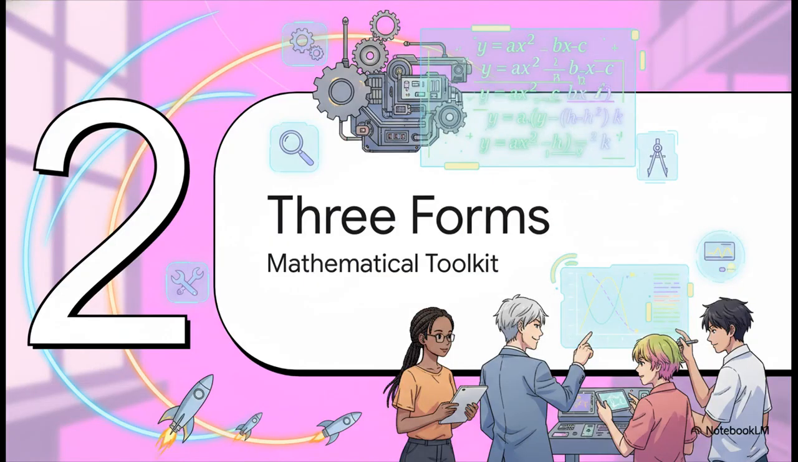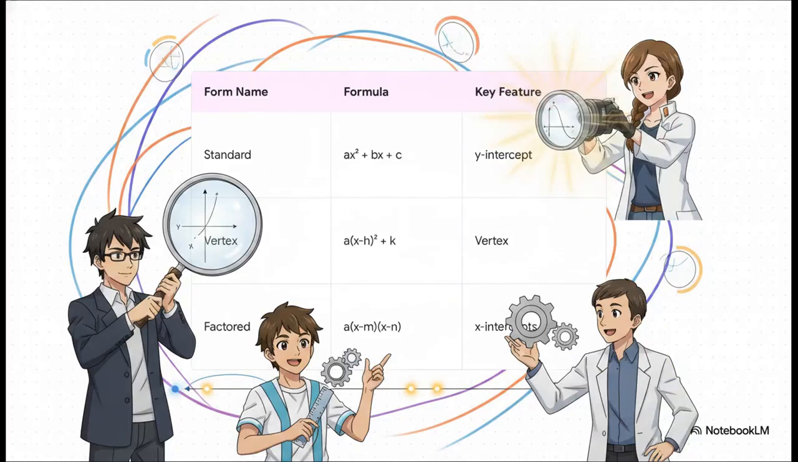Moving on to part two, three forms of quadratics, your mathematical toolkit. Standard, vertex, and factored forms are really just different lenses to view the exact same event. We just saw how standard form easily reveals that starting point. But what if we want to know the maximum height? Well, then we shift to vertex form. And if we need to know exactly when it hits the ground, we shift to factored form to find those landing points, or x-intercepts.